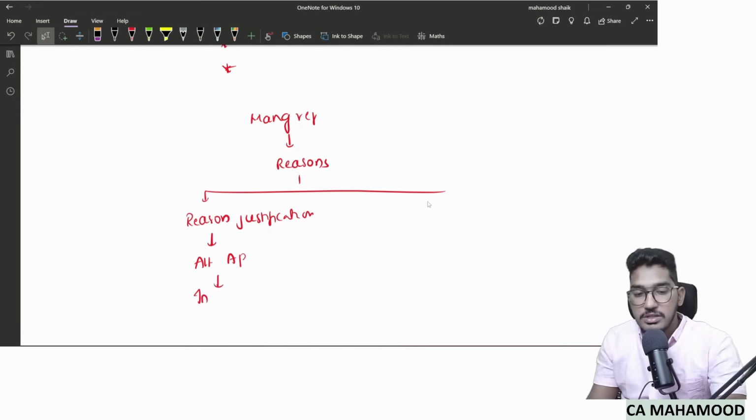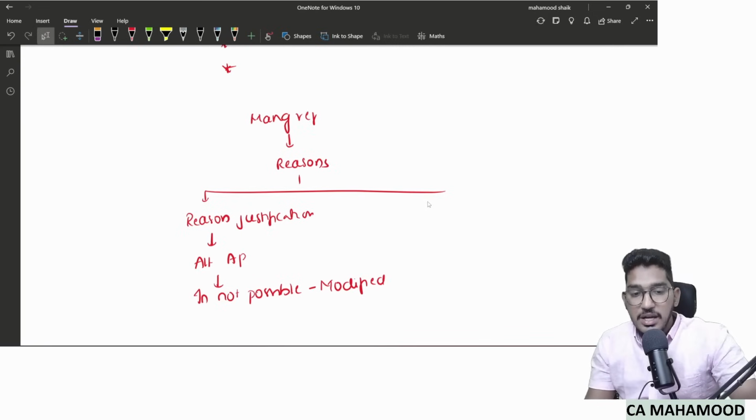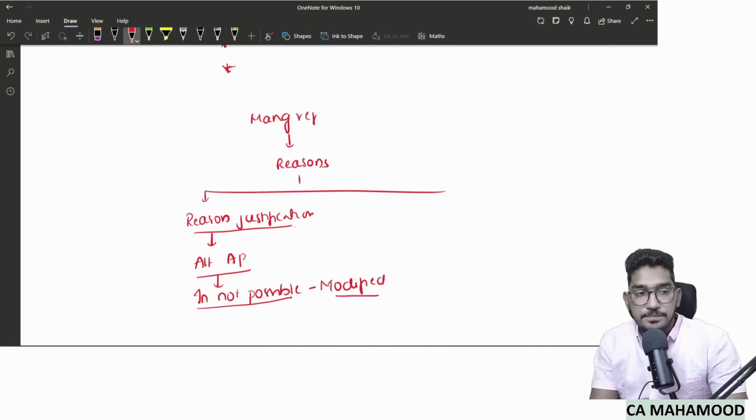If alternative procedures are not possible, if you are unable to obtain evidence even from alternative audit procedures, then modify your opinion. Very simple, guys. Try to obtain reasons, find out if there is a reasonable justification. If yes, perform alternative audit procedures. If alternative audit procedures are also not possible, then modify your opinion.